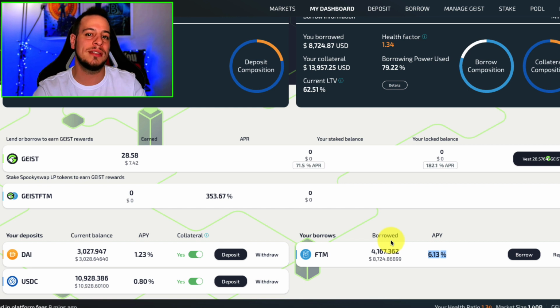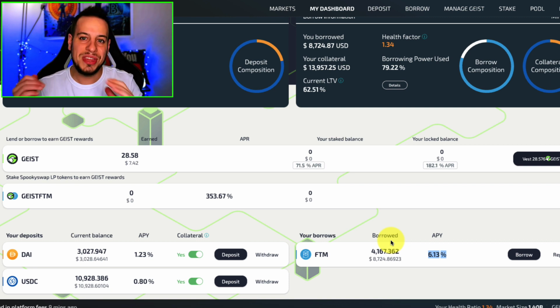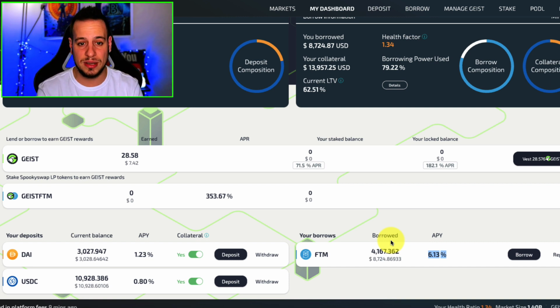So how do you avoid it? First of all, you don't take too much risk. You don't borrow too much Fantom, because Fantom is a volatile asset. Of course, its market cap is quite big. It's in the top 30 coins on CoinMarketCap, and it will be hard to move it. It's not that volatile. It is volatile, but the spikes are not crazy. So that's why I think that this strategy is nice.